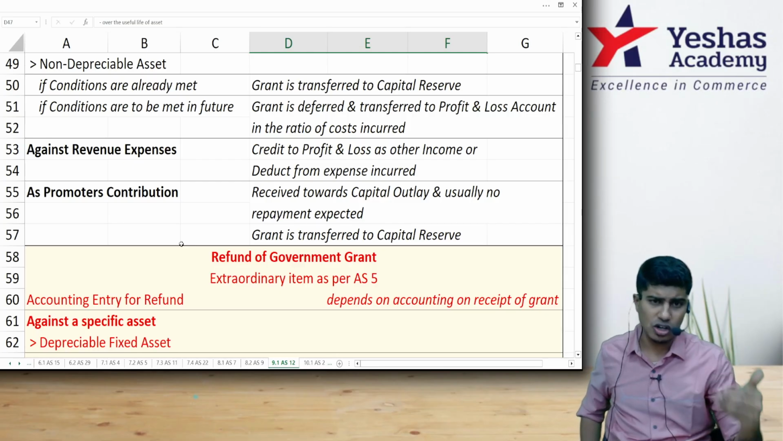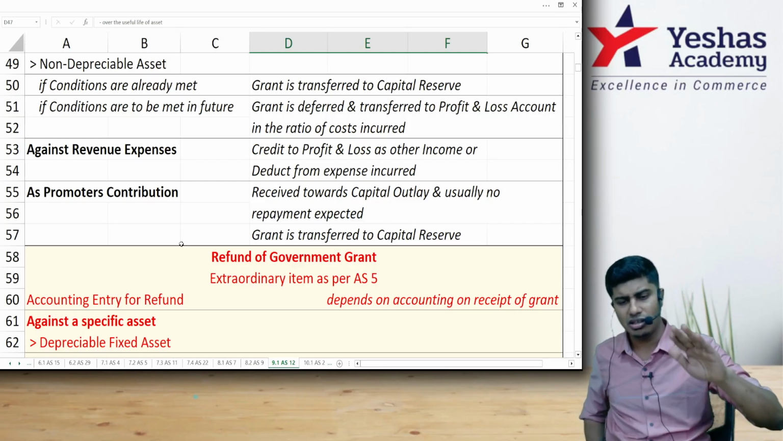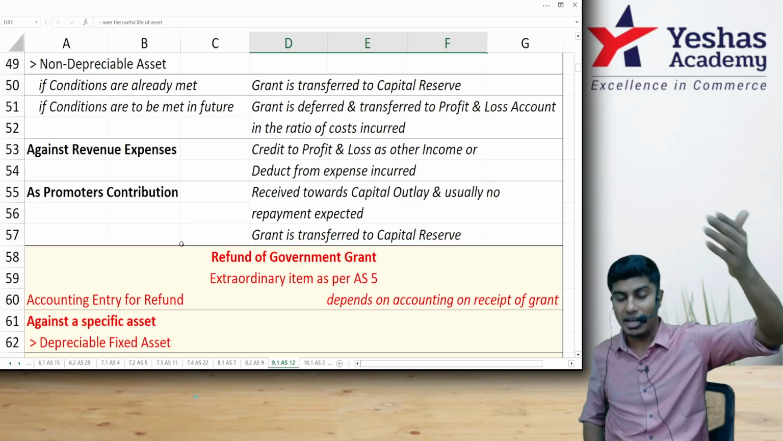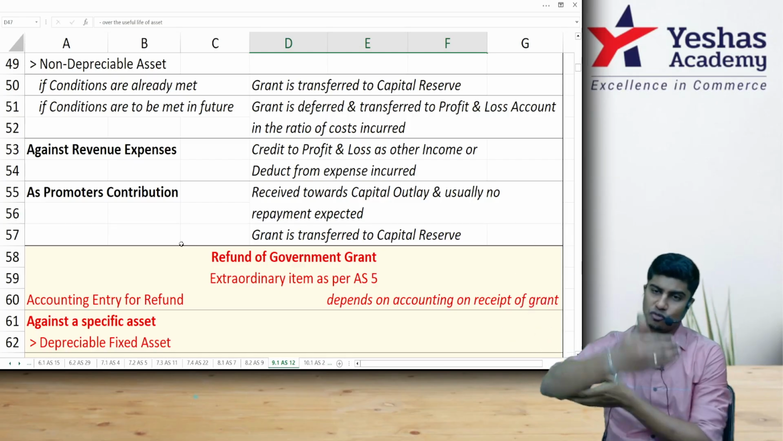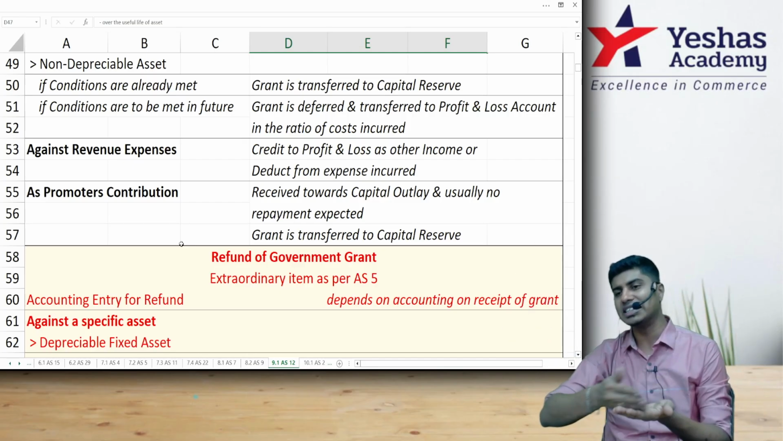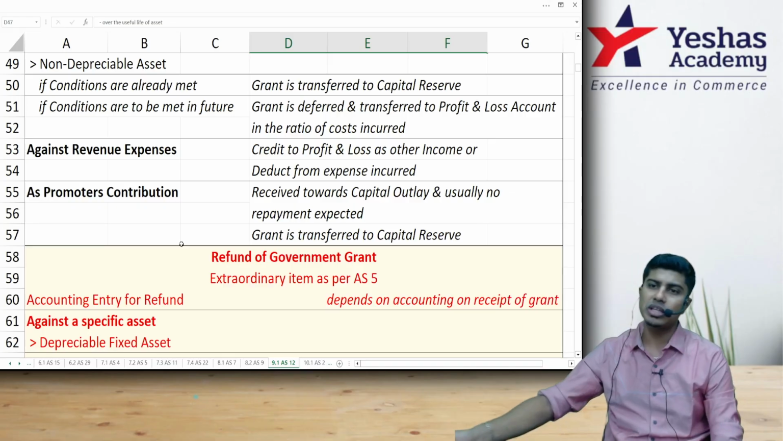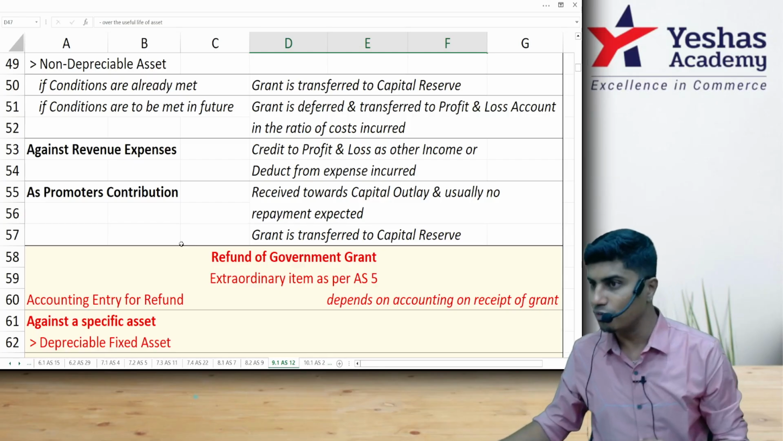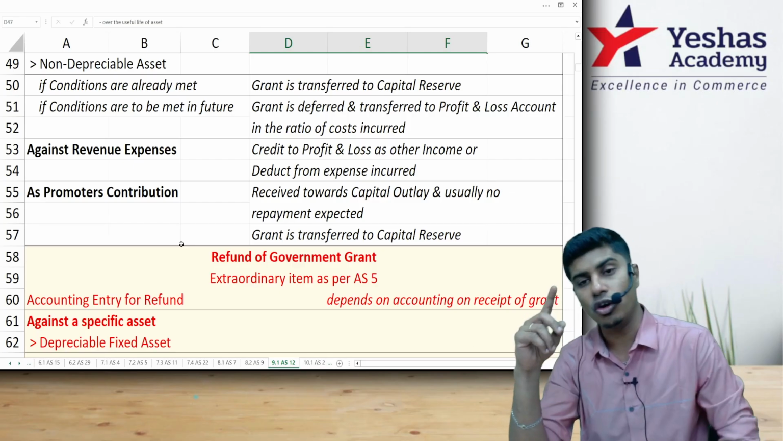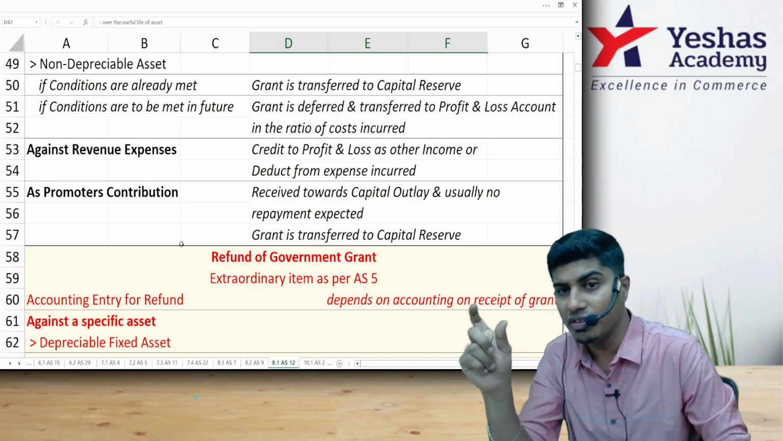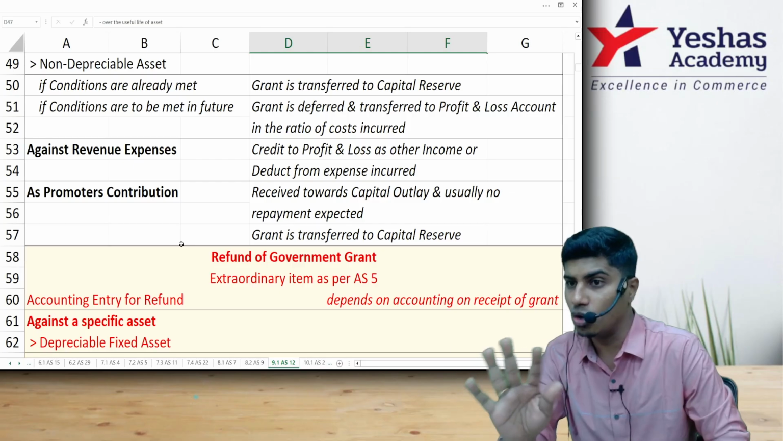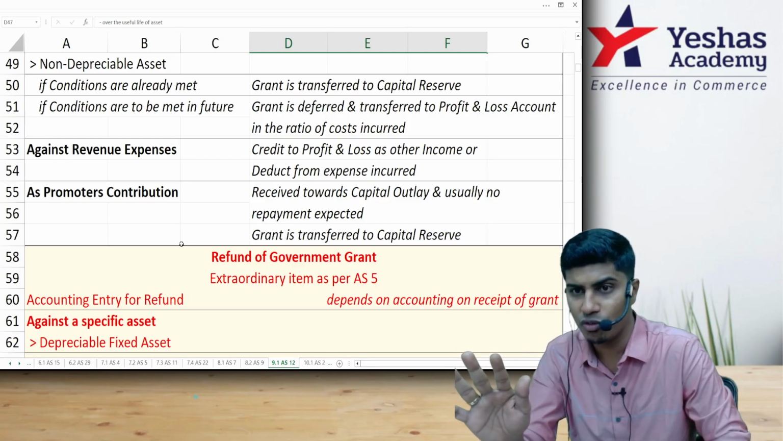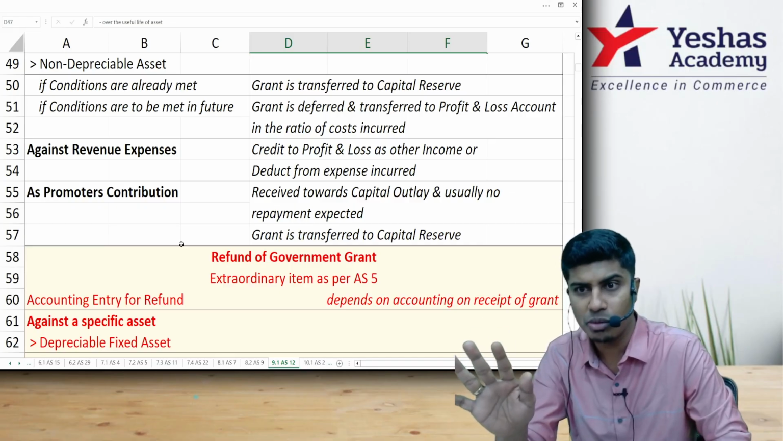If the conditions are not met, keep that money. If the conditions are already met, you will do that. If the conditions are to be met in the future, then based on the fulfillment of conditions, you will go on recognizing that grant amount to the P&L account over the period during which you will fulfill the conditions. If the conditions have already been fulfilled, the entire grant received will be recorded in capital reserve. It will remain there. That capital reserve is not eligible for declaration of dividend, not eligible for bonus issue, not eligible for anything. It will stay there.